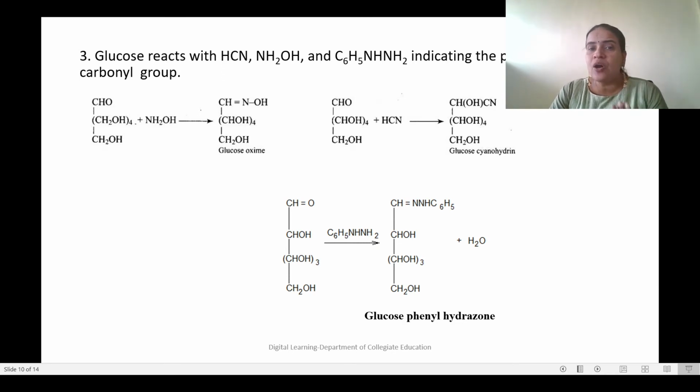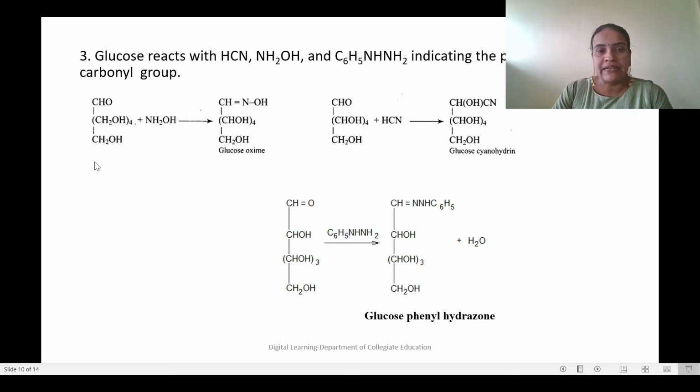But carbonyl compounds are of two types. It can be an aldehyde group or it can be a ketonic group. So with this reaction, we can just say that it may contain a carbonyl group, a ketonic group or an aldehyde group.